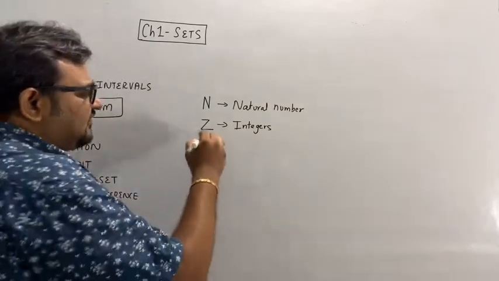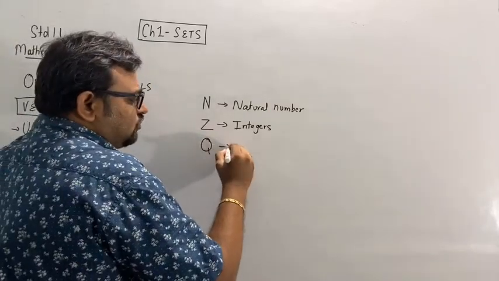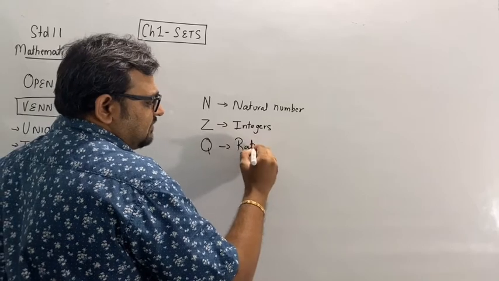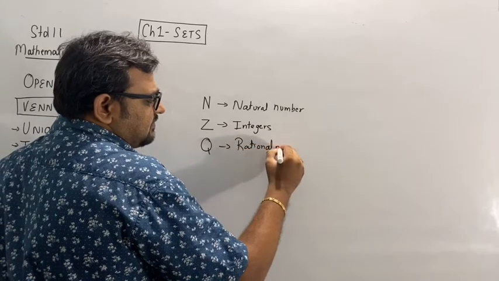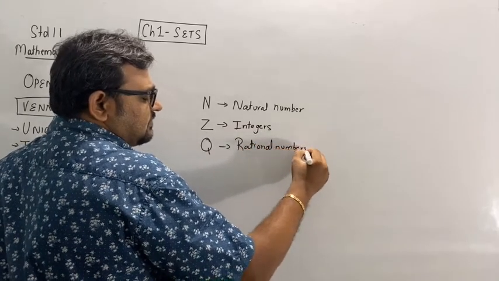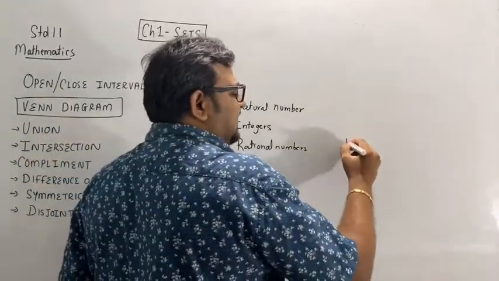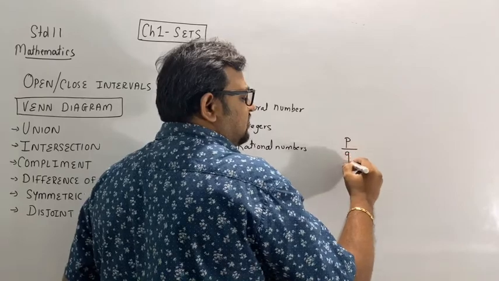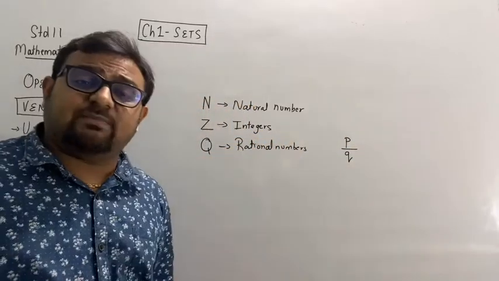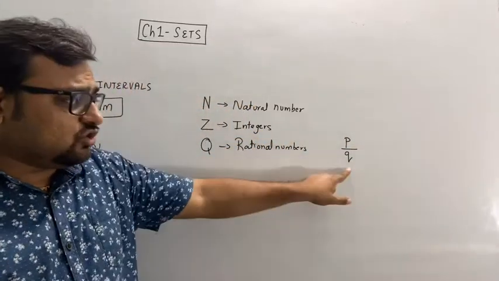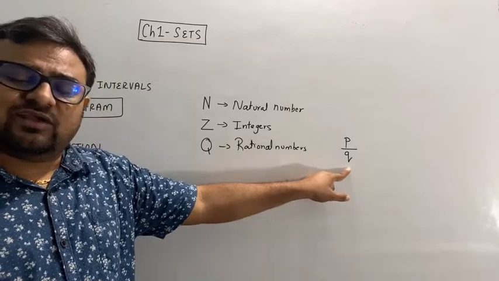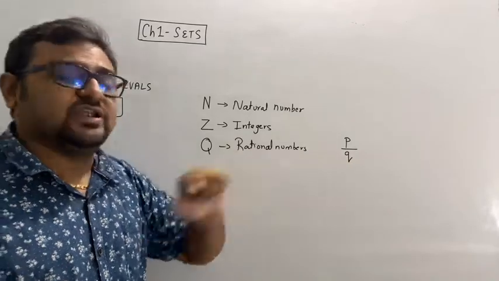Okay, after that, Q. Q means rational numbers. What are rational numbers? The numbers which you can write in the form of a quotient or a fraction p by q, where q is not equal to 0, meaning q must be non-zero.